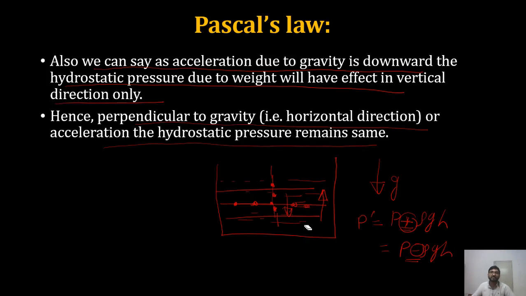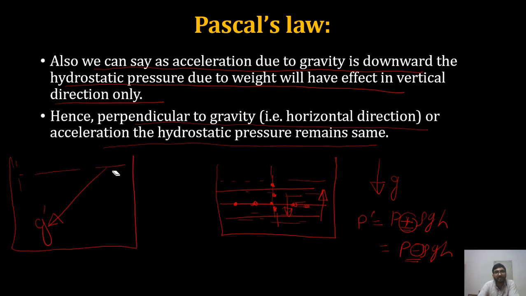Okay, my dear friends. One more thing that I'd like to explain, that we'll use at a later stage: what happens if I have a gravity that is inclined? So I have a bucket full of water, but the gravity, or the acceleration, is inclined. In that case, the isostatic pressure line will be perpendicular to this g dash, that is the acceleration due to gravity. And how will Pascal's law be written here?